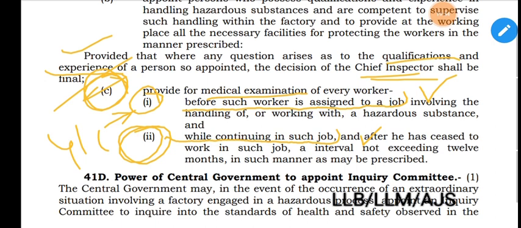So that means before such worker is assigned to a job involving the handling of or working with hazardous substances, and 2, while continuing in such job and after he has ceased to work in such job, not only while continuing such job but also after he has ceased to work in such job, at intervals not exceeding 12 months in such manner as may be prescribed. So medical examination of the workers before assigning such job, while continuing such job, and after cessation of such job.